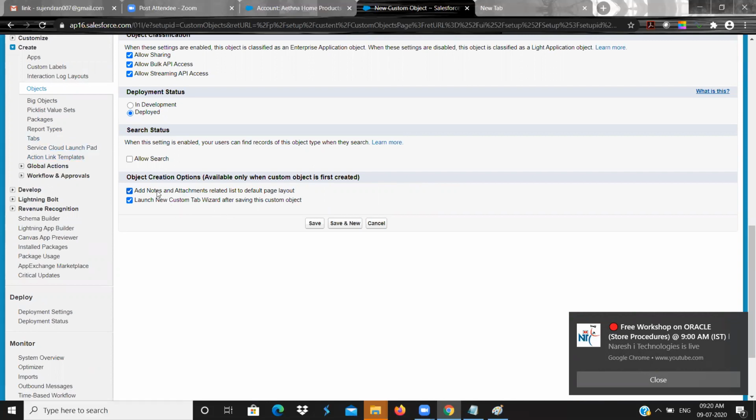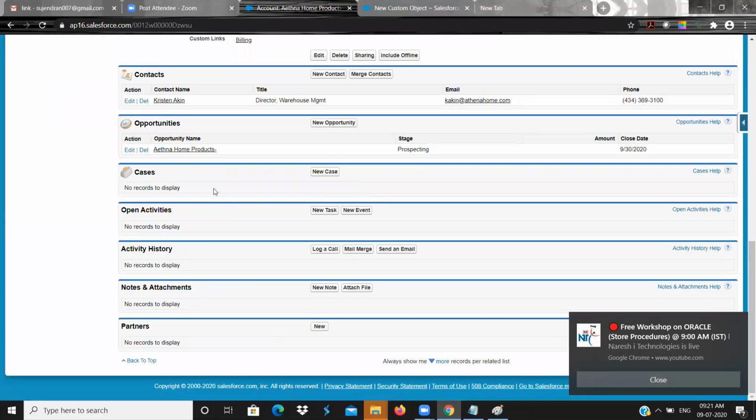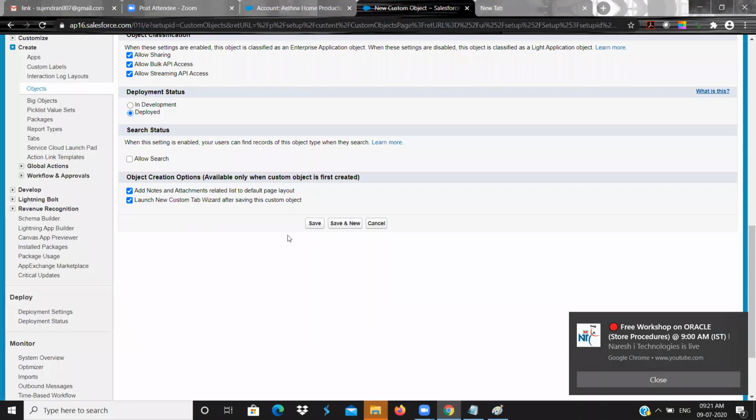Add notes and attachments as a related list means, in Account you have Notes and Attachments. This is one related list, to attach files, right? I wanted to have this in my custom object that I am creating, so I need to use this checkbox. Then I need to click on Save.